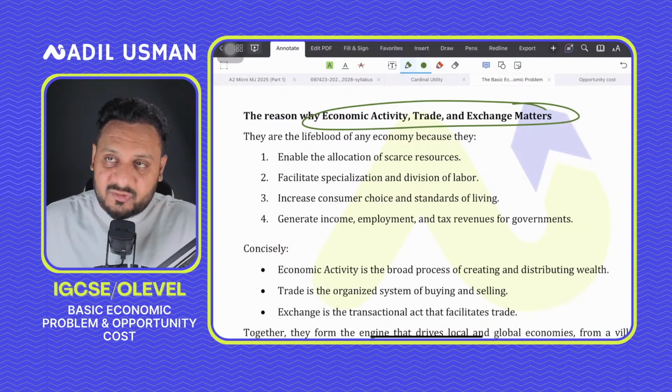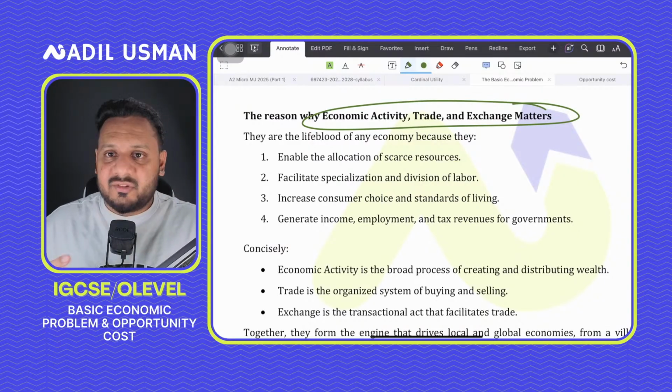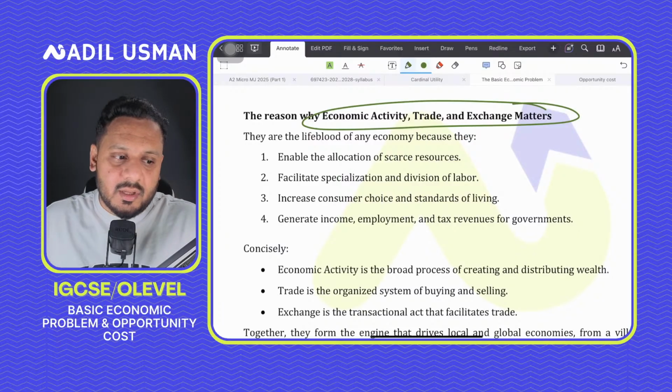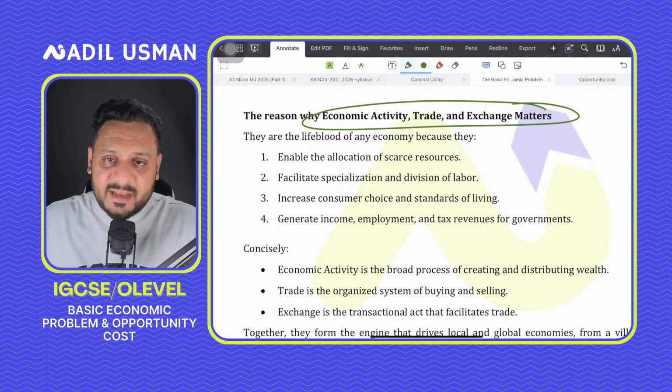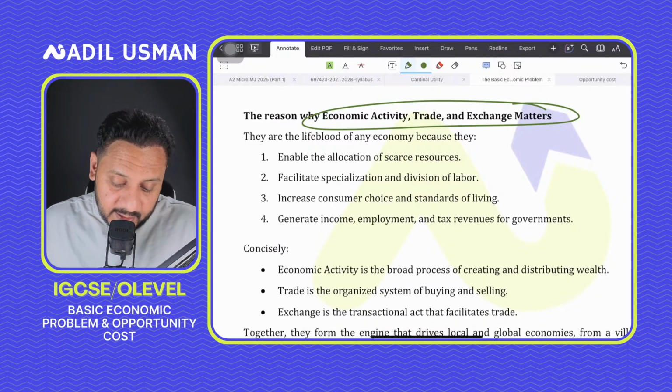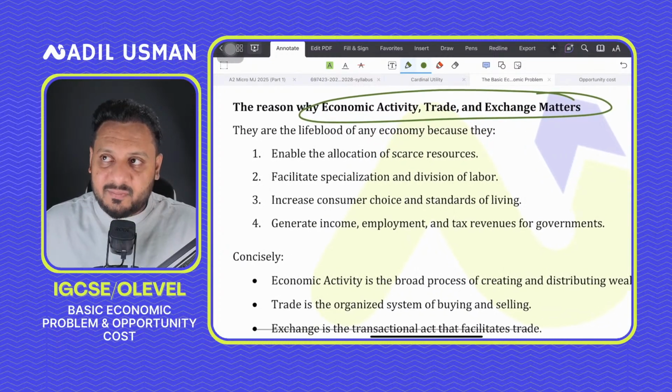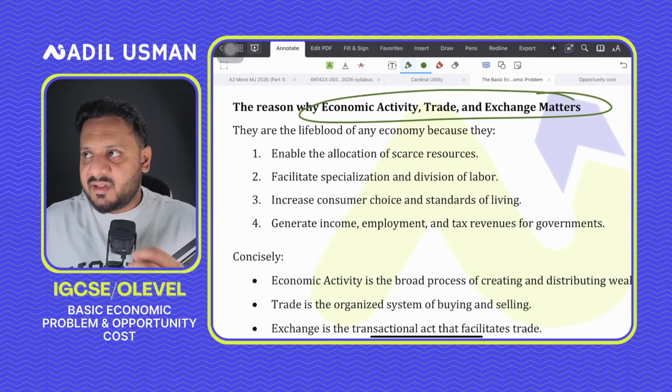The more resources would be allocated to the primary, tertiary, secondary sector. The more businesses you will have, the more you will find people working. Fewer people would be unemployed, right? People would be specialized in different areas. Probably we'll see a lot of specialization.